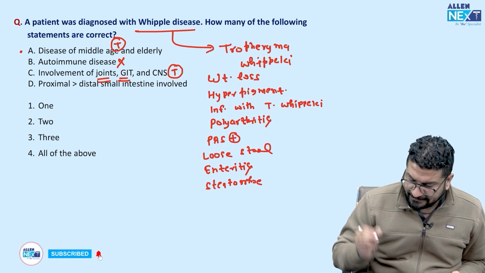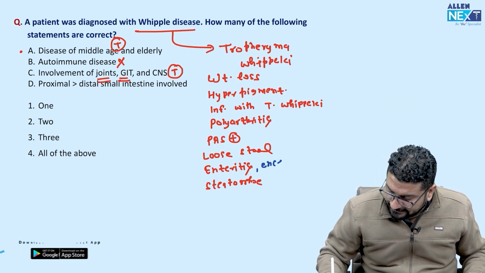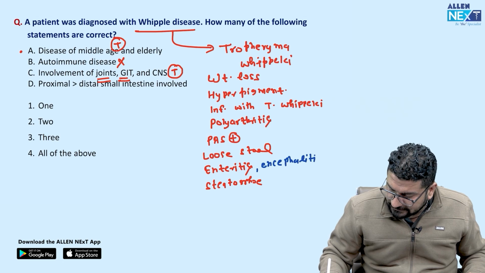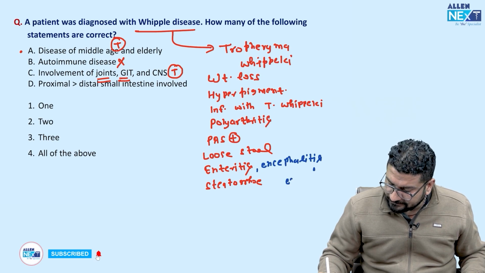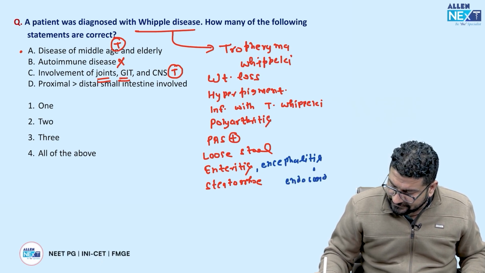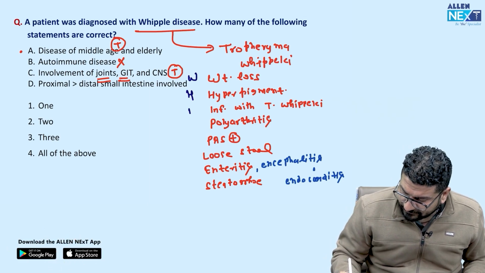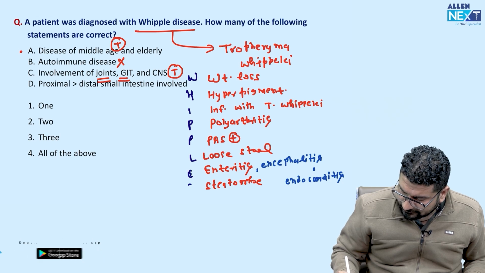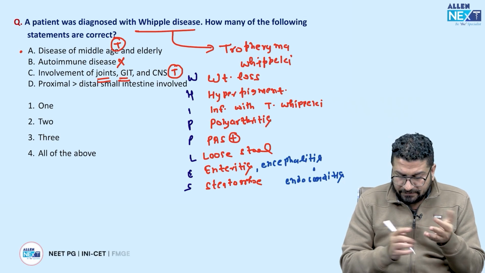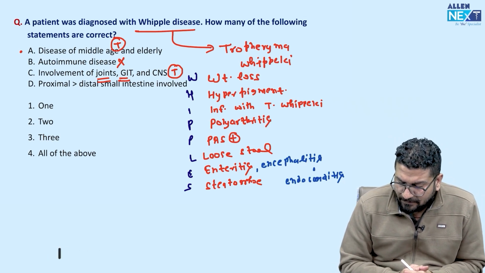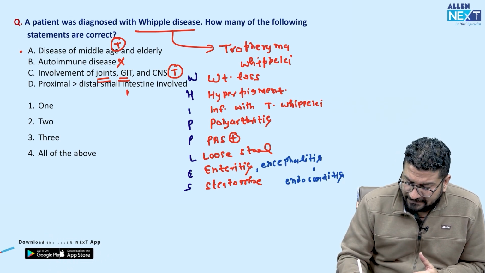And two more things I will add here, like with enteritis there can be encephalitis like feature. So we call this neuro-Whipple. And there can be culture negative endocarditis. So these all features of Whipple you can remember by mnemonic Whipples. देखो CNS involve हो रहा है, GIT हो रही है, joint हो, so this is a true statement. Proximal and distal small intestines involvement. Yes, it can involve both. Proximal is more involved, so this is again a true statement.